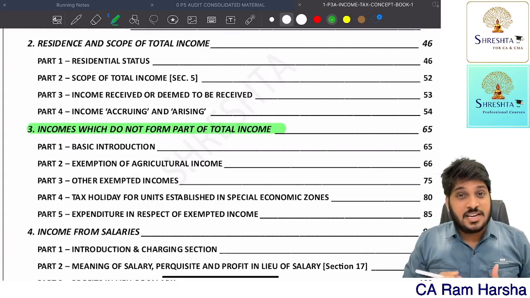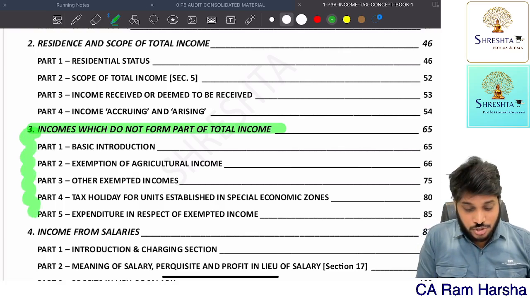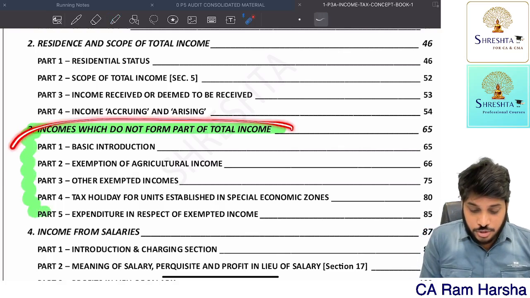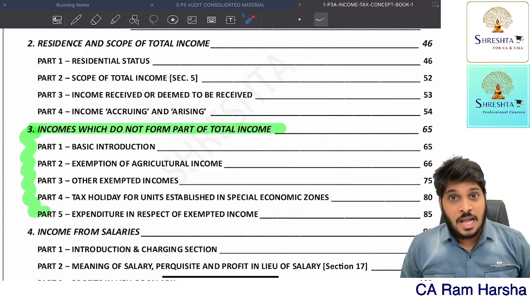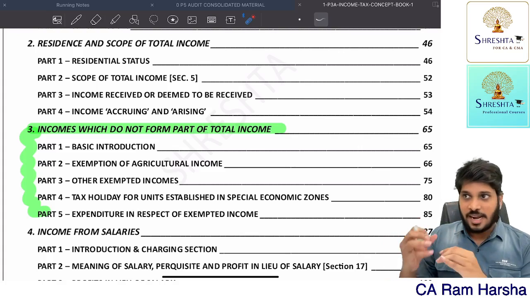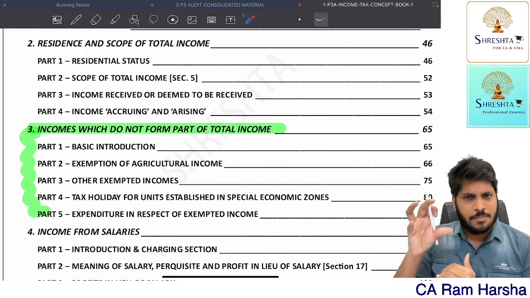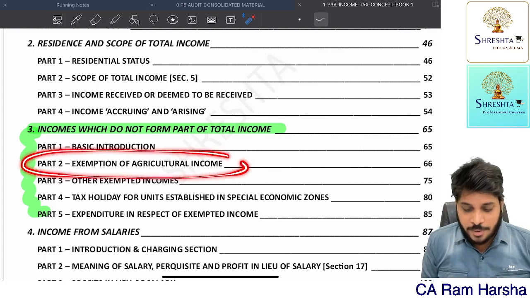Next, in the new scheme ICA material, in the old scheme there is a chapter called incomes which do not form part of total income, nothing but the exempted incomes chapter. That is not there in the new scheme. But remember, most of this content is covered in other chapters. The exempted incomes chapter we had separately earlier, they removed it now and added the major sections into other chapters. Suppose in exempted incomes we have a topic agriculture income.